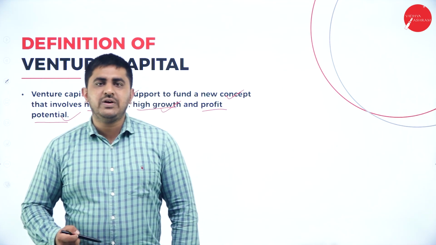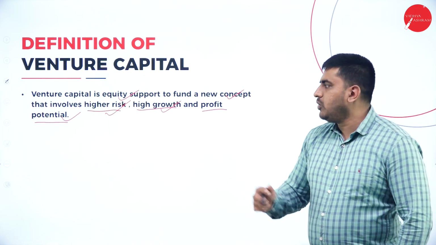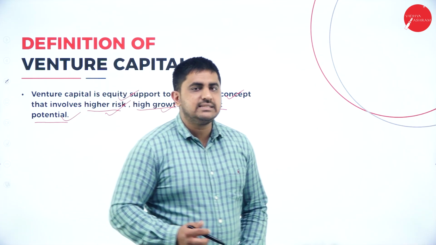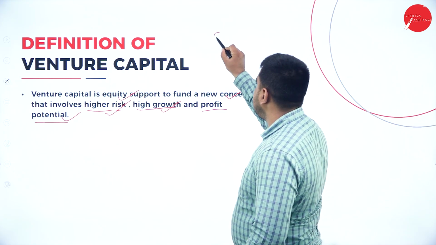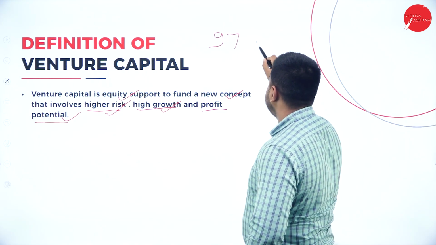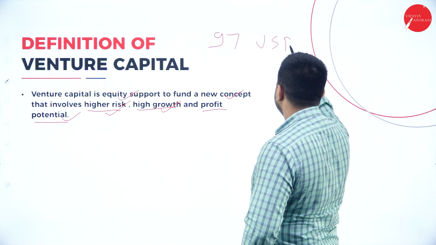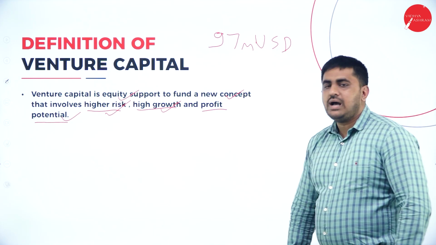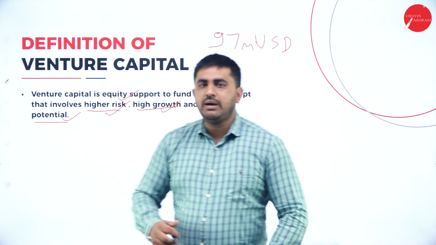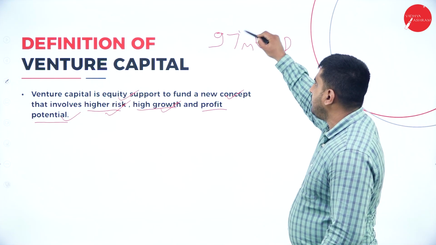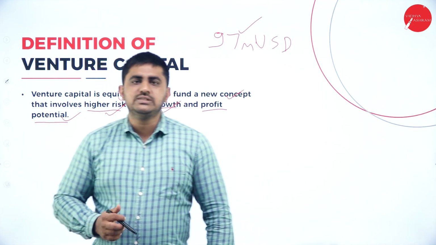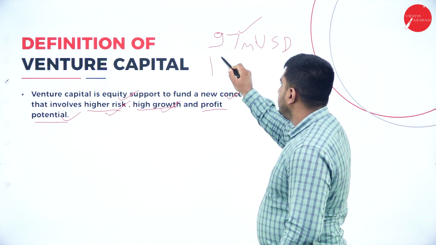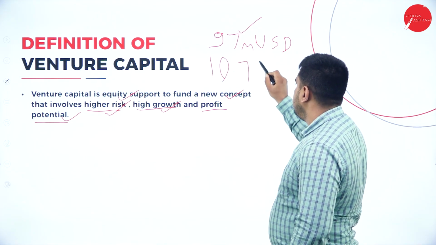So one good example of venture capital is your Swiggy. So Swiggy was just an idea with 2 persons from Bangalore. So they received in total 97 million US dollars, invested by venture capitalists from abroad. So this was the amount that was given to them till 2018. So now the present worth of Swiggy is 10.7 billion.